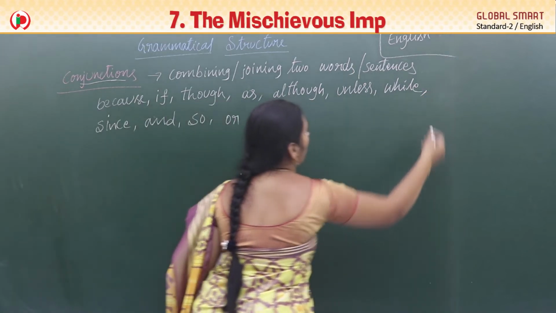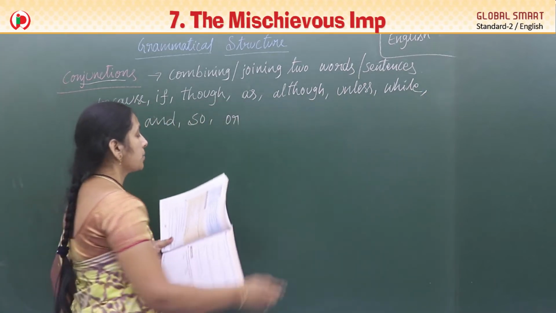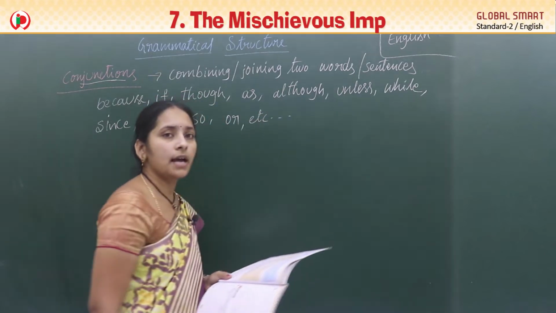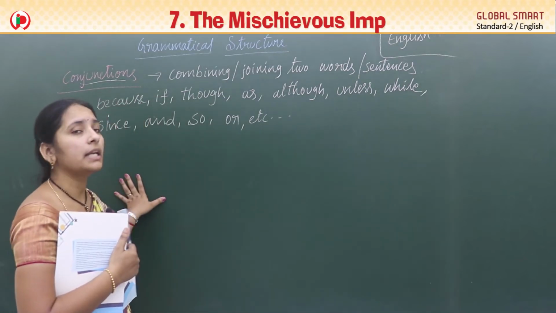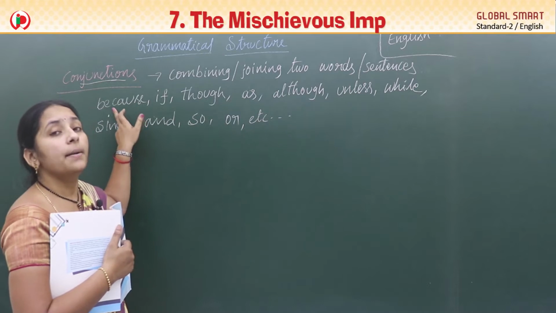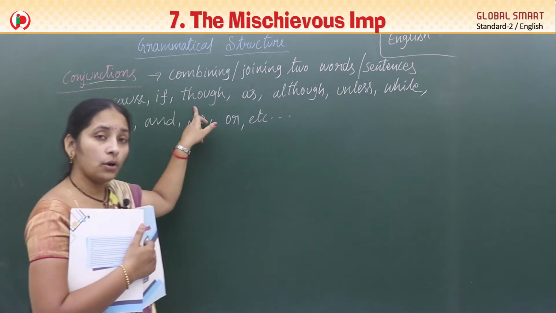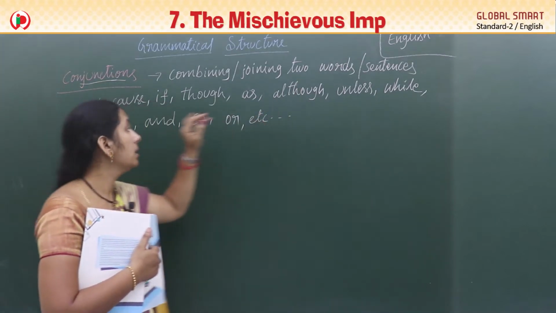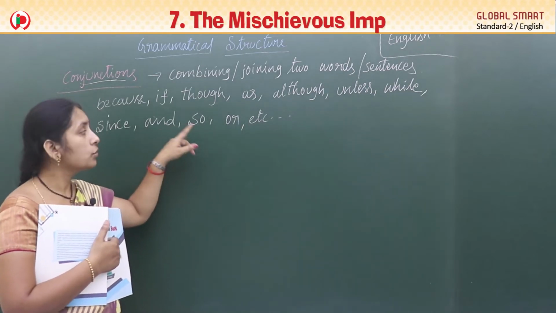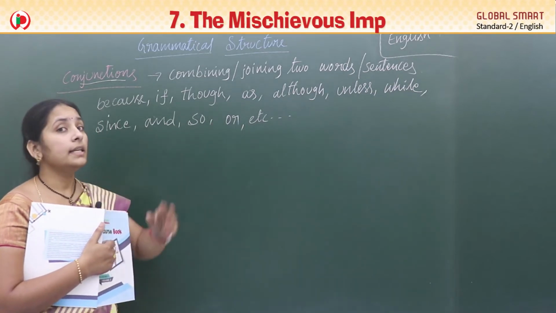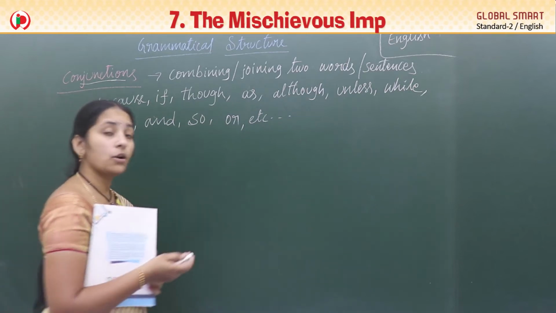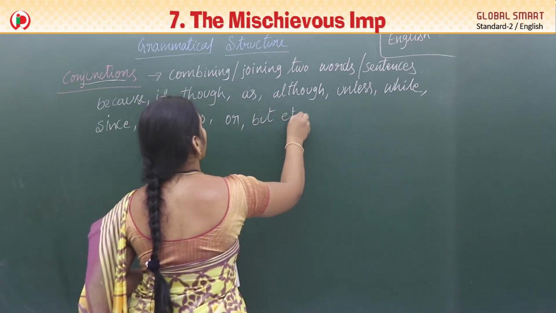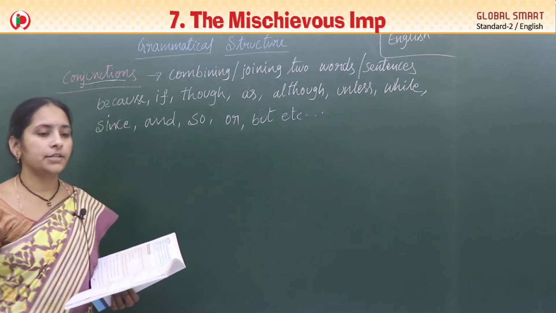All these are conjunctions, Nana. So, etc., means like this, so many words are there. Some examples I am giving. The list of conjunctions are because, if, though, as, although, unless, while, since, and, so, or. But is also a conjunction. Okay, Nana, these are called conjunctions.